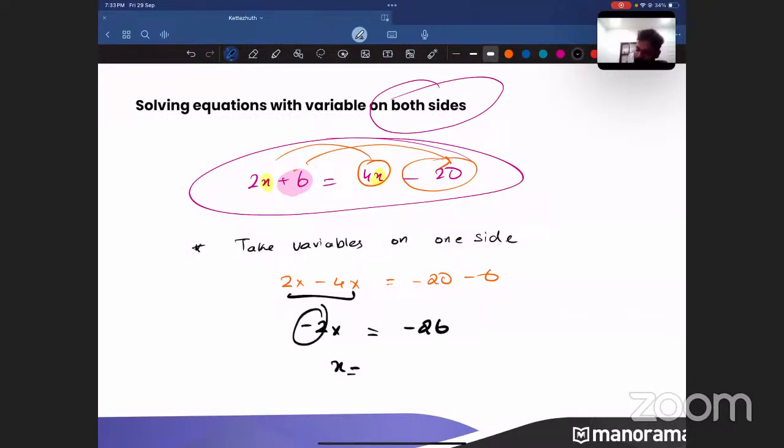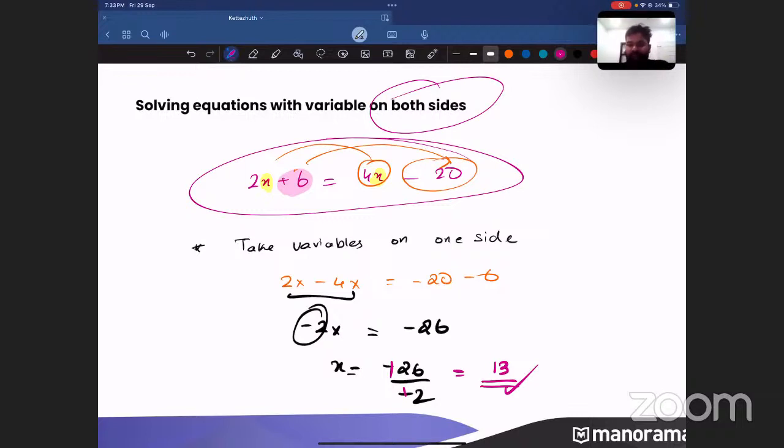Now, you have to find the value of x. So take this minus 2 to the right side, so that will become division. So minus 26 divided by minus 2. You can cancel the minus and minus. 26 divided by 2 will be nothing but 13. So what is the value of x? It is 13. Understood? Pranav has said that it is 26 by 2. Very good. Bhavya said that it is 13. Very good. So I have been getting some of the answers.